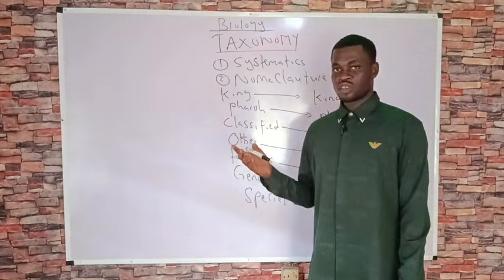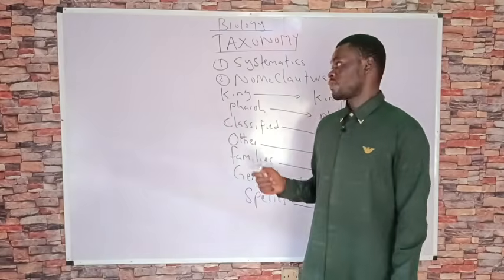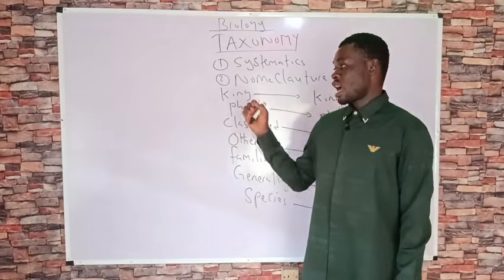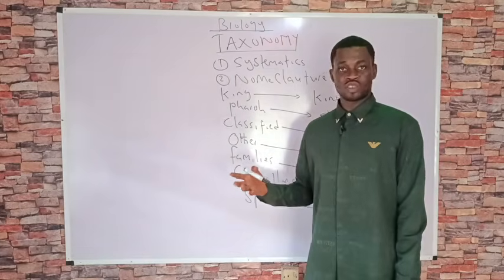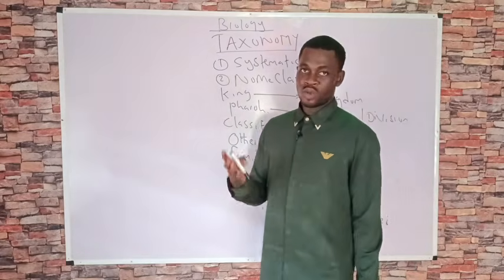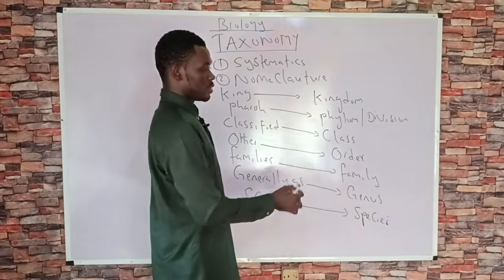The aspect of taxonomy that is involved in identifying organisms and in grouping them, we refer to as systematics. The groups that an organism is placed in are known as a taxon. We have 7 major taxons: kingdom, phylum, class, order, family, genus, species.